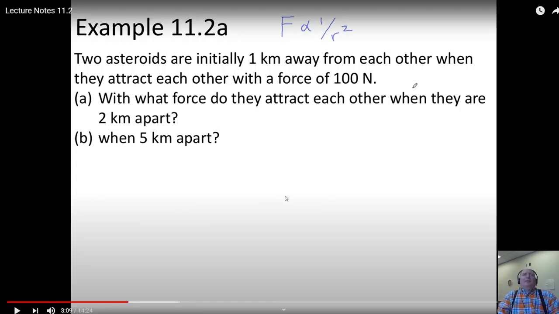Just really quick pause here. So if they're a kilometer apart and have this much force, they must be amazingly massive, right? So the example he just did was about a millionth, 10 to the minus 6. So this is 8 orders of magnitude bigger, but it's also 3 orders of magnitude further away, which makes it 6 orders of magnitude smaller. So these are 14 orders of magnitude more massive.